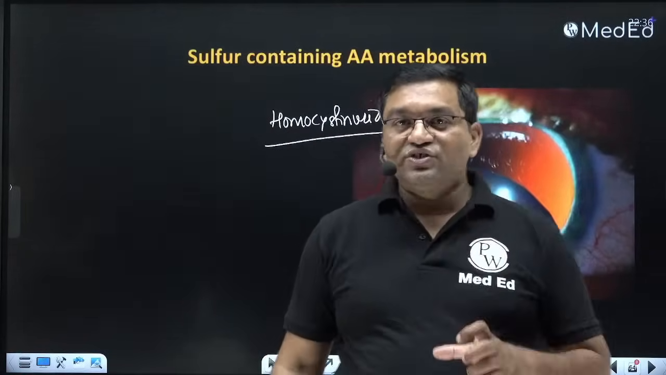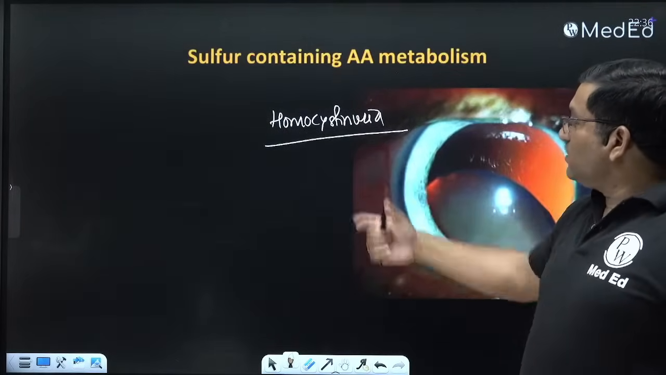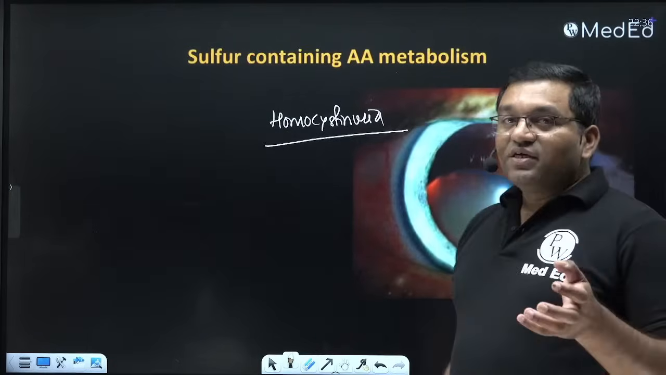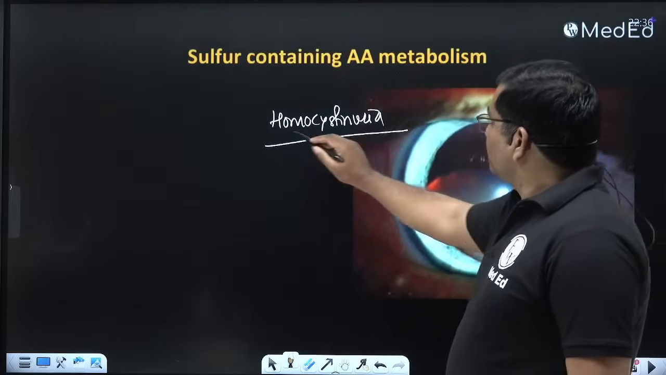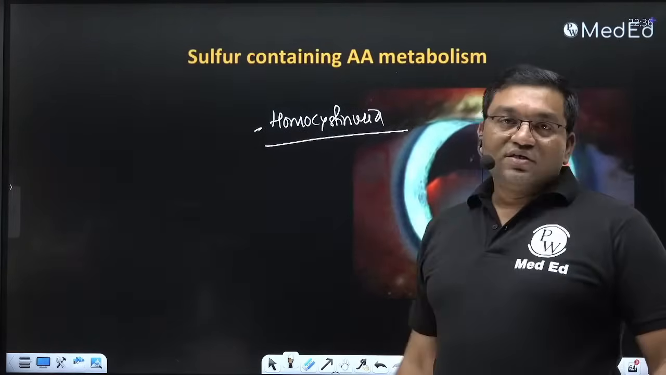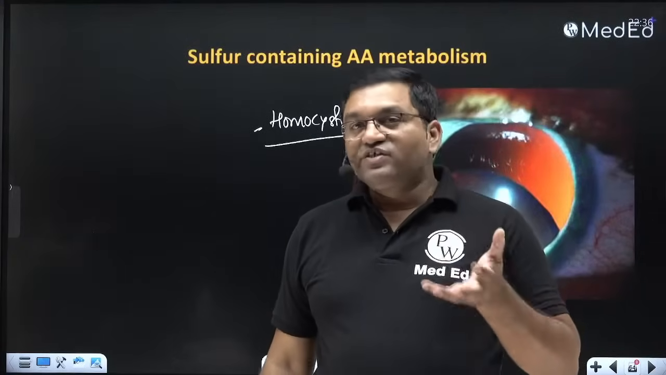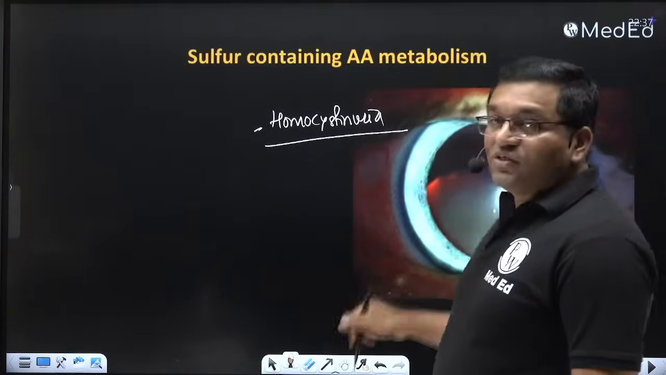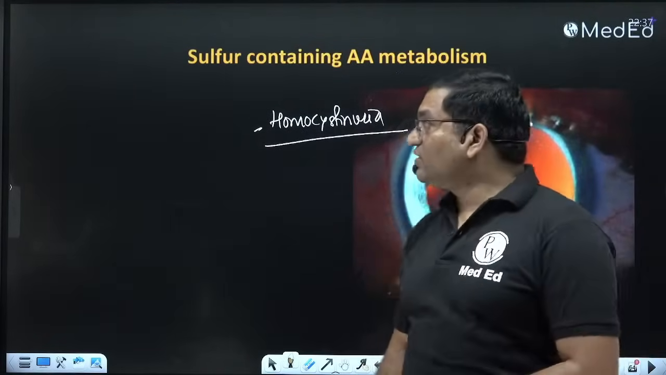Inferonasal subluxation of the lens occurs in homocystinuria because of the elevated homocysteine level. It causes free radical formation. It interferes with the collagen cross links, and it interferes with the zonular fibers of the lens, and it causes the ectopia lentis, that is subluxation of the lens.